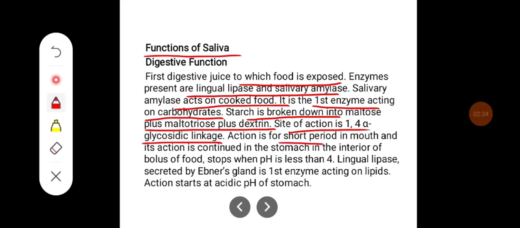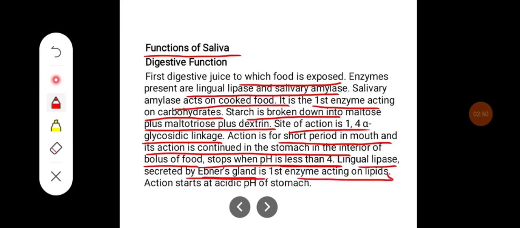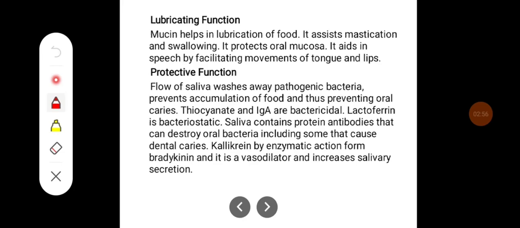Action is for short period in mouth and its action is continued in the stomach in the interior of the bolus of food and stops when pH is less than 4. Lingual lipase, secreted by the Ebner gland, is the first enzyme acting on lipids. Action starts at the acidic pH of the stomach. It has a lubricating function.